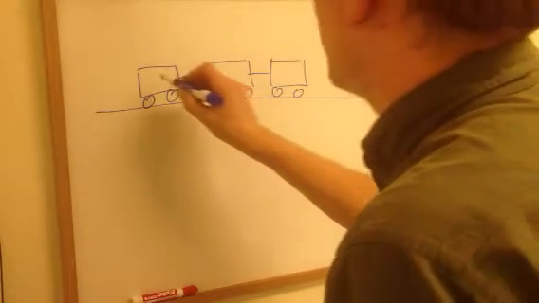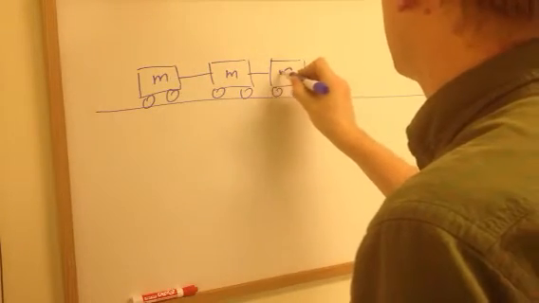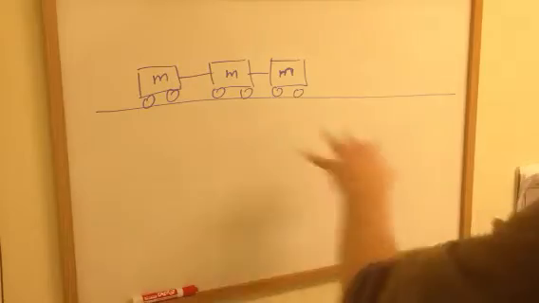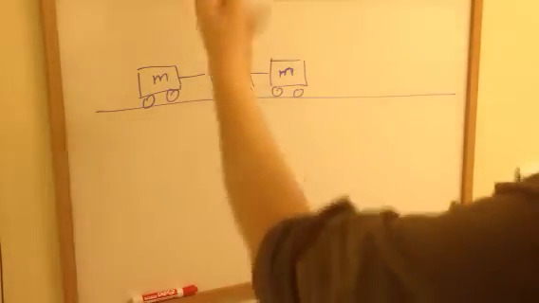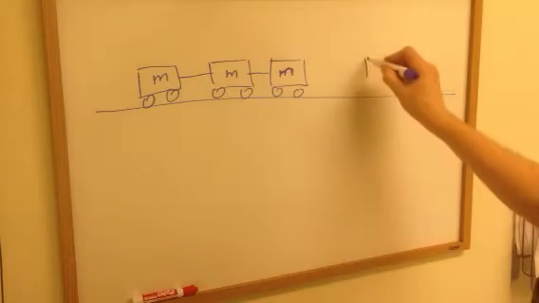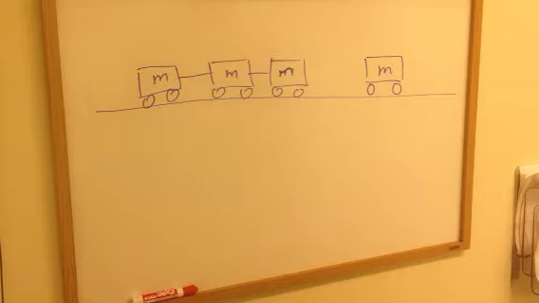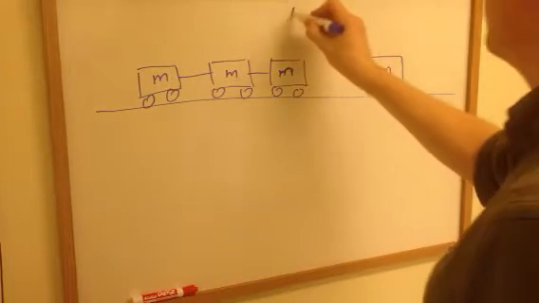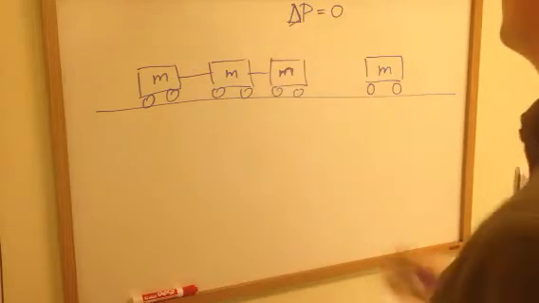This question talks about a chain of 3 boxcars, each with some mass. We don't know what that mass is, but they're identical. We'll call it mass equals 1 boxcar. They come along and they smack another boxcar. The conservation of momentum says momentum doesn't change.